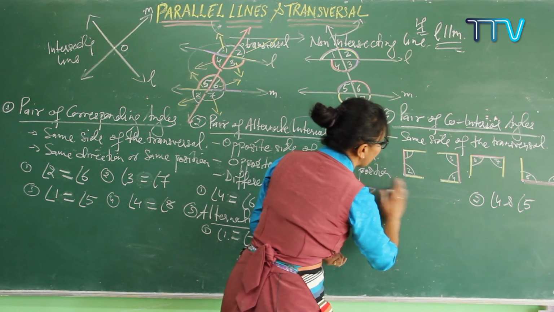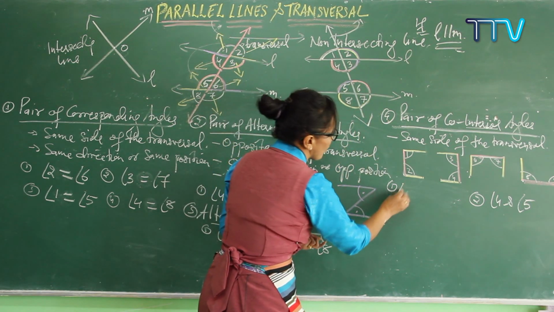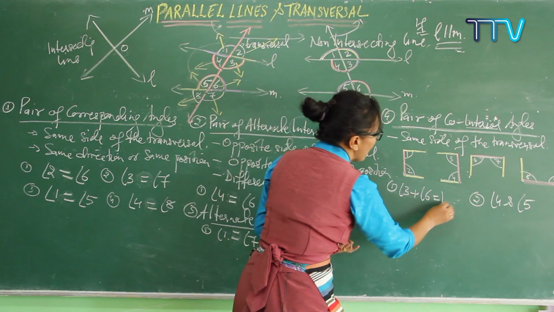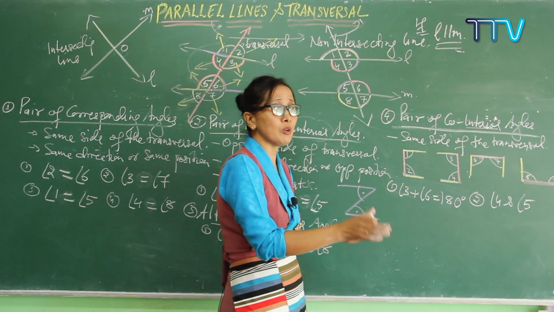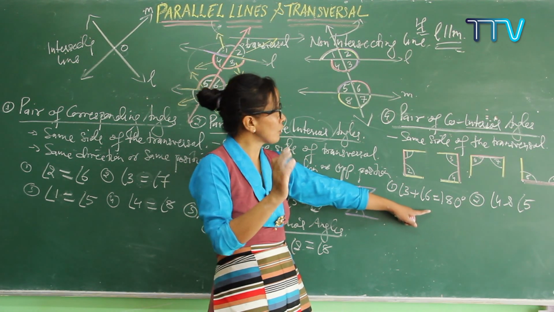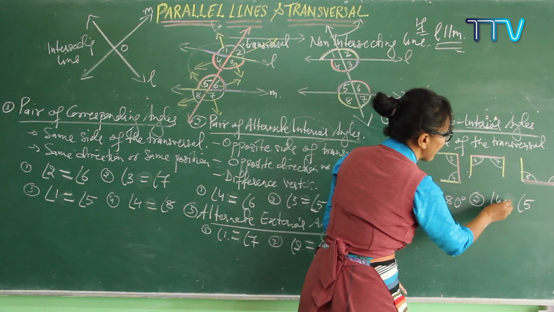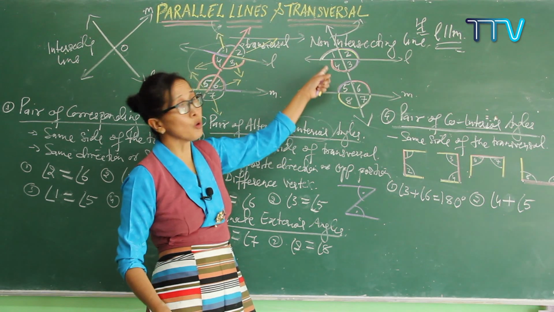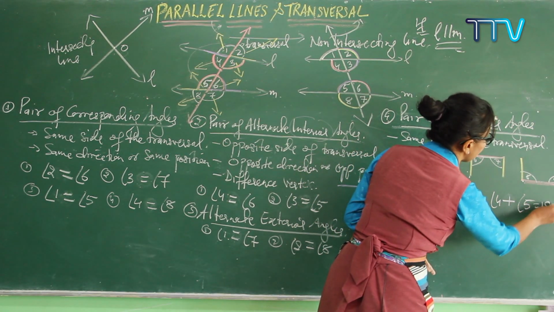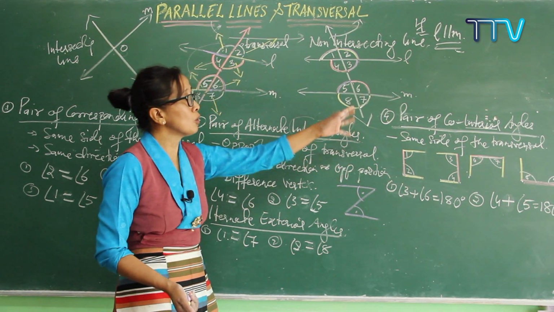Got it? So this is not equal. How do you write it? Which one is the first pair? 3 and 6. So angle 3 plus angle 6 is equal to 180 degrees. It is supplementary, which means when you add up two interior angles on the same side of the transversal, it is always 180 degrees. Again, you can just put a plus sign. 4 and 5 are co-interior angles. When you sum up these two angles, you always get 180 degrees. Got it? So either by looking at the conditions or by looking at the shape, you can recognize those pairs of angles easily.